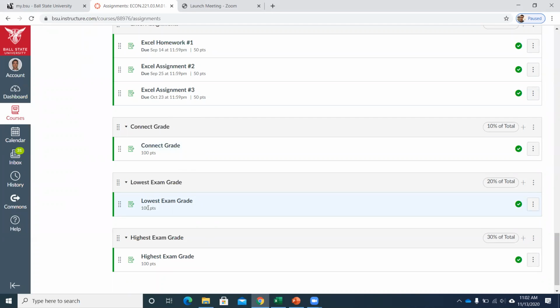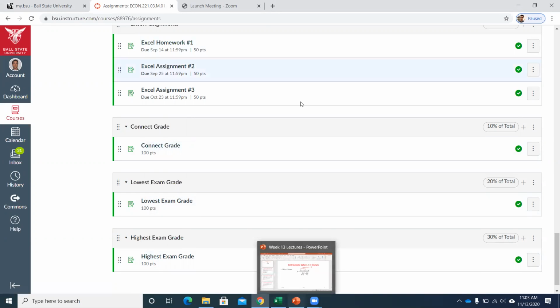Next week, I'll get a grade calculator tool, so that you can see, well, if I got this on the final, what would my final grade be? If I got this, what would it be? I'll have that next week, but I just want to explain what these added assignments, quote unquote, are. They're just different placeholders for what your lowest and highest exam score are currently, okay? Any questions on that before we jump into things here?